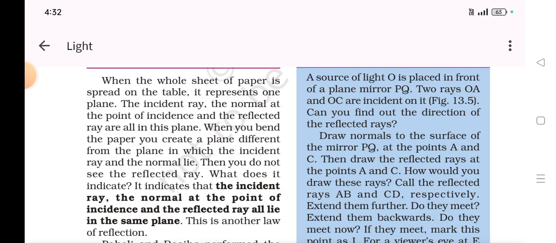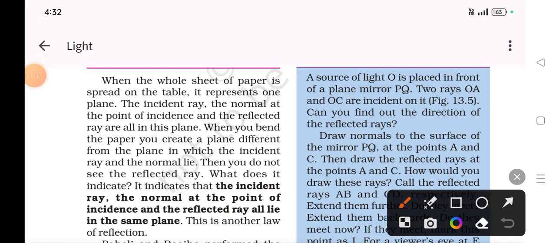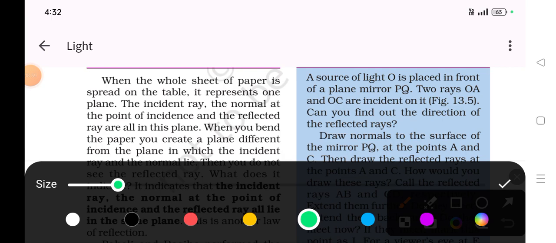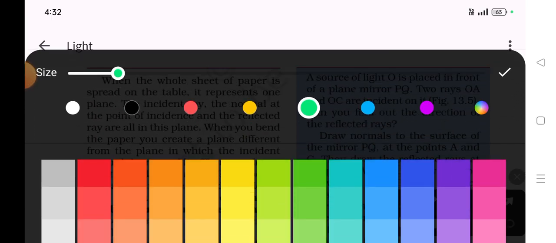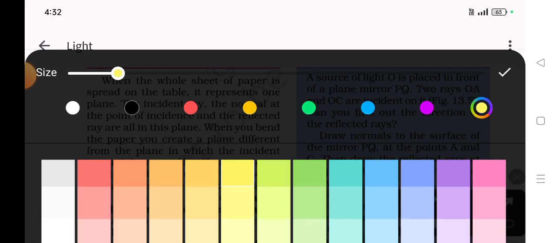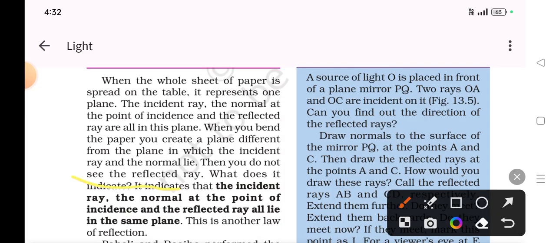Okay, now this is another law of reflection. Now what is the law? The incident ray, the normal at the point of incidence, and the reflected ray all lie on the same plane. These all lie on the same plane. It is the second law of reflection, and this law of reflection is very, very crucial.